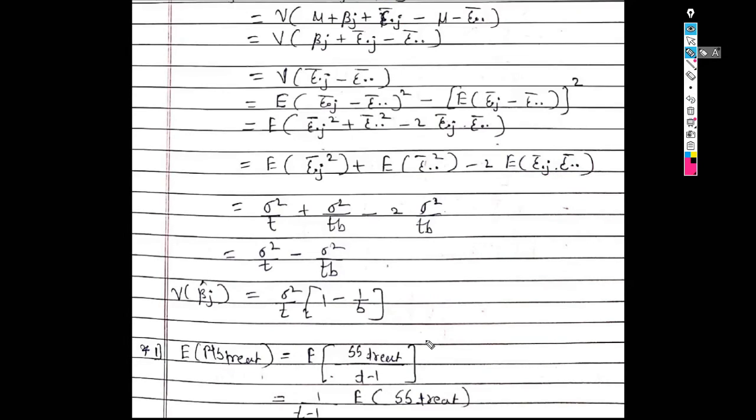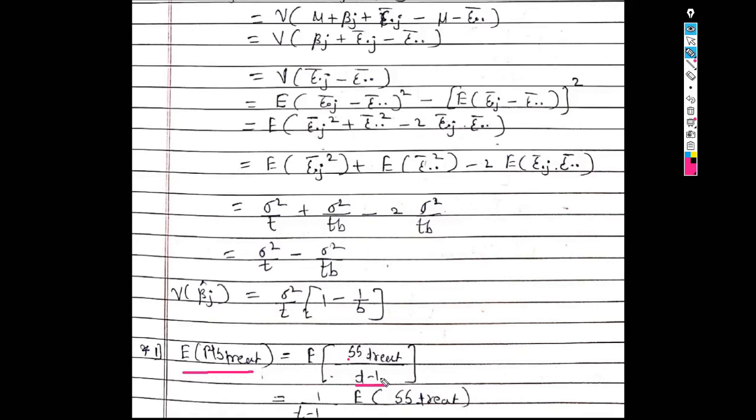Now we are going to discuss the expression for expectation of mean sum of square due to treatment. So let us consider expectation of mean sum of square due to treatment. We know that mean sum of square due to treatment is sum of square due to treatment upon its degrees of freedom, t minus 1. So consider expected value of this term.